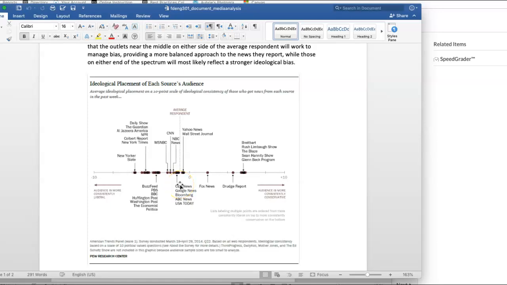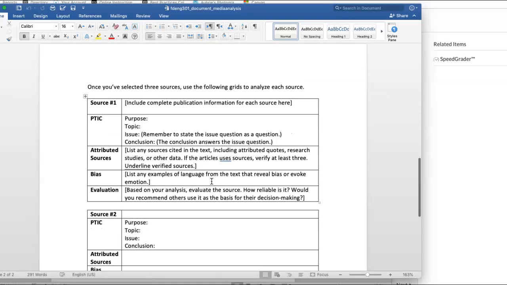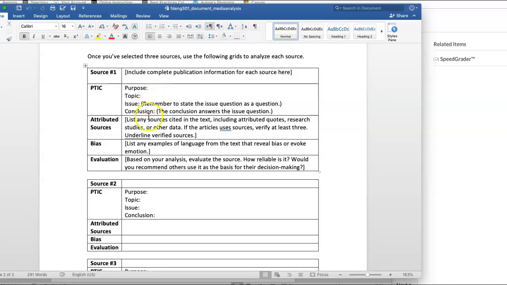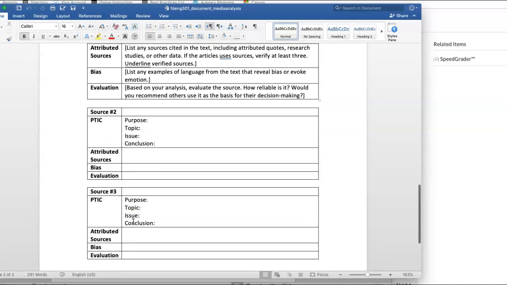So according to this Pew Research Center, they believe here's sort of the left and right leaning sources, and then here's our central sources. So if you look up the New York Slate, BuzzFeed, maybe an NBC News, and then a Drudge Report or Fox News, you're kind of pulling from 3 different sources. But remember, it's all on the same topic. So you're looking for an article all about the same thing. 3 different articles all about the same thing. Then you'll come down to this chart, and for each of the sources, source 1, source 2, and 3, you're going to answer the following questions.